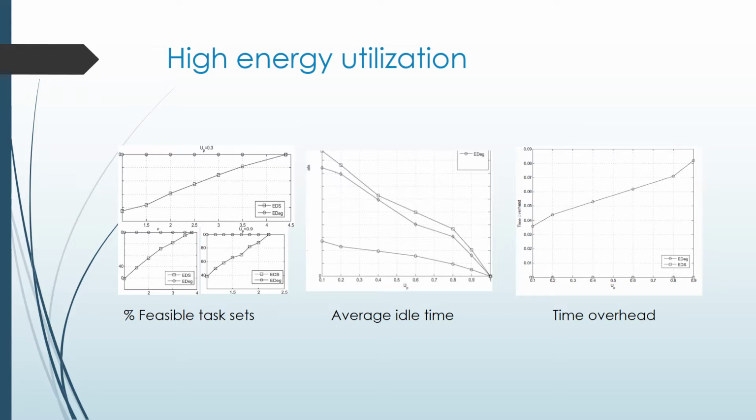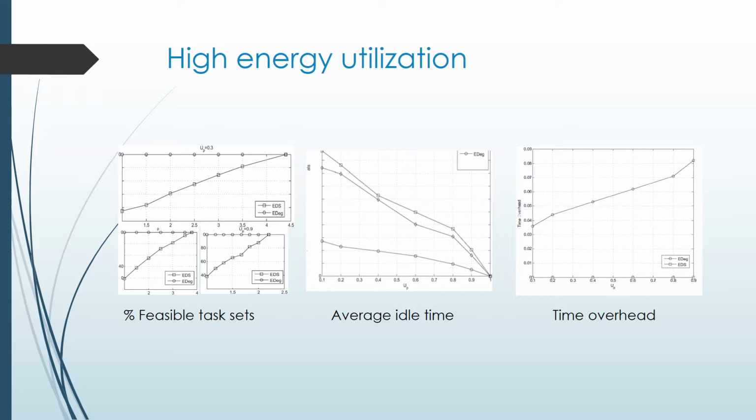Following are the results of experiments which were conducted with high energy utilization. From the first figure, that is the percentage of feasible tasks, it can be inferred that the relative performance gain of EDEG in terms of capacity saving decreases when the processor utilization increases. From the second figure, that is the average idle time, it can be said that the total number of idle times for EDEG is lesser than the other two techniques.